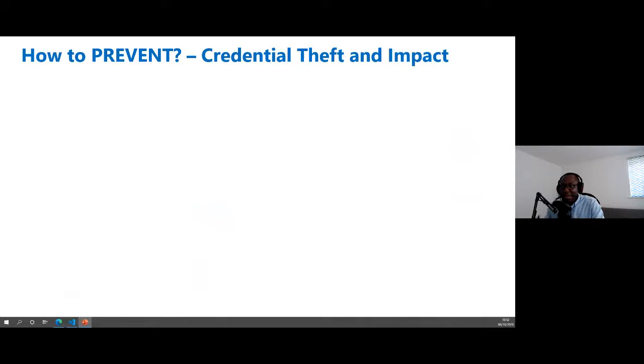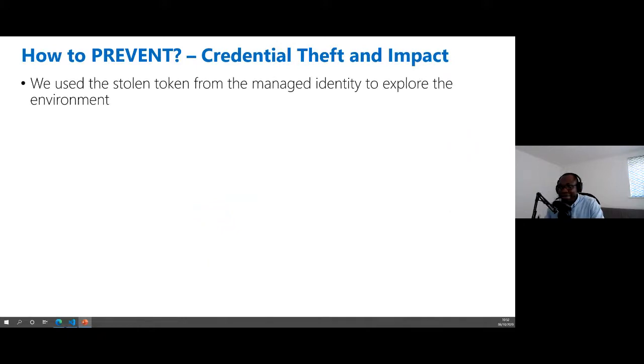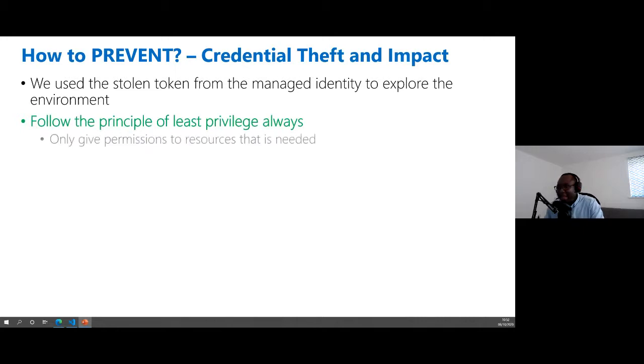And in the case, we used a stolen token from managed identities to explore the environment. In this case, follow the principle of least privilege. Only give permission to the resources that need it. In this case, the Azure function needed to be able to access Azure storage.